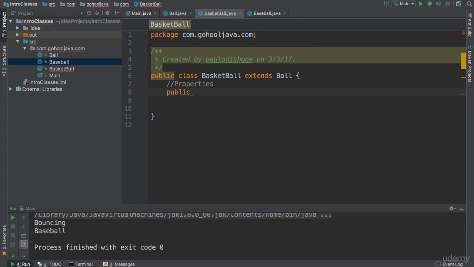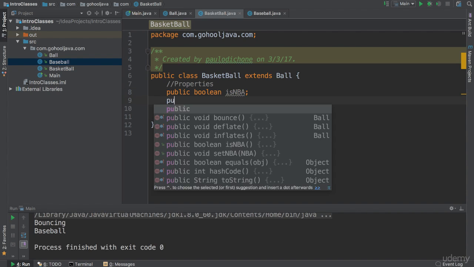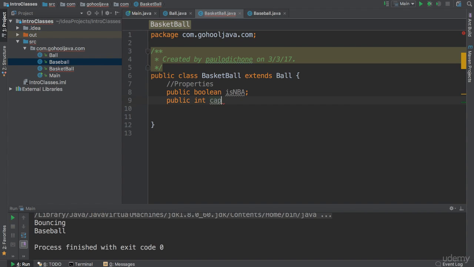We can, for instance, have a few properties here. Let's say we want to put a Boolean property here, public Boolean, and we're going to name this isNBA. So this property is going to hold whether this is going to be an NBA ball or any other kind of basketball. Just as an example, we can have another one here, say int capacity.